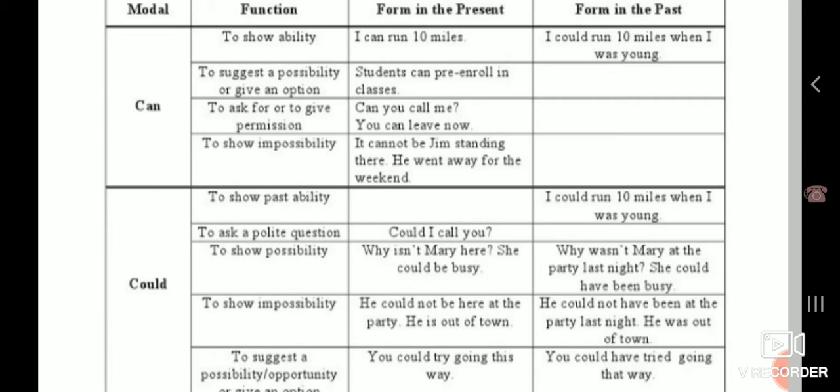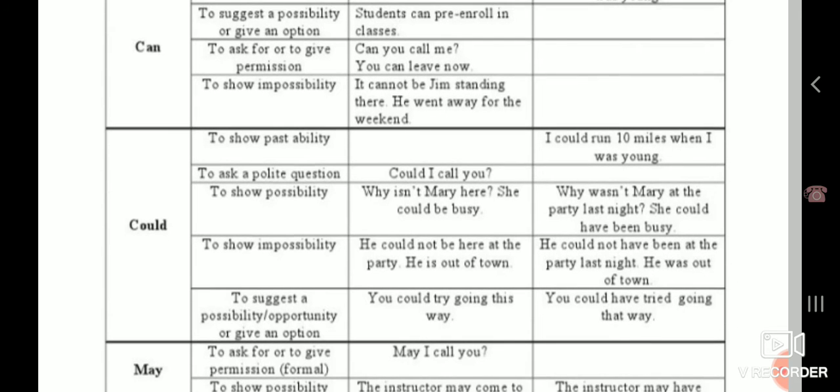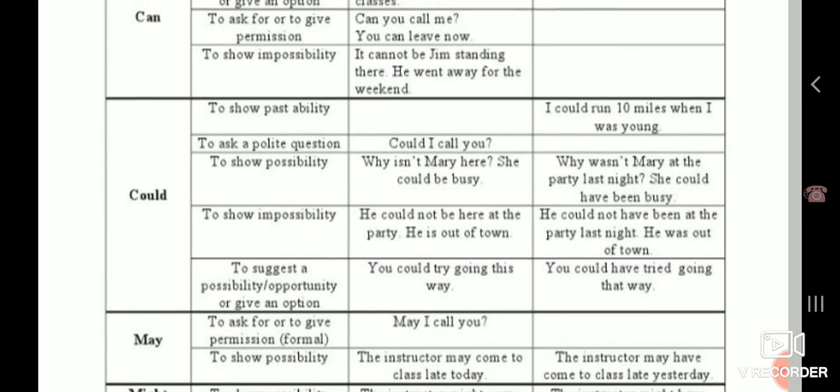Now we also use can to show impossibility, meaning something that cannot really realistically happen. It cannot be Jim standing there. He went away for the weekend. So impossibility means when we are sure that this thing cannot happen. Like the example says, it cannot be Jim standing there. This cannot be Jim standing there, because he has already gone. Okay, so these are the functions of can.